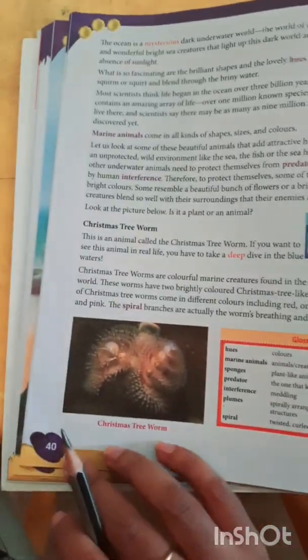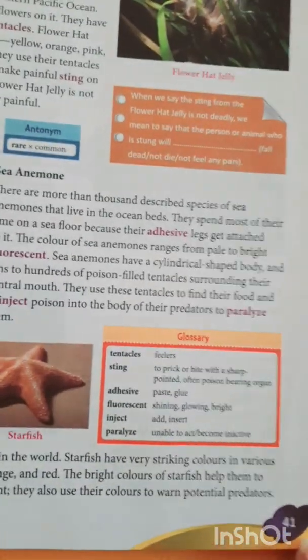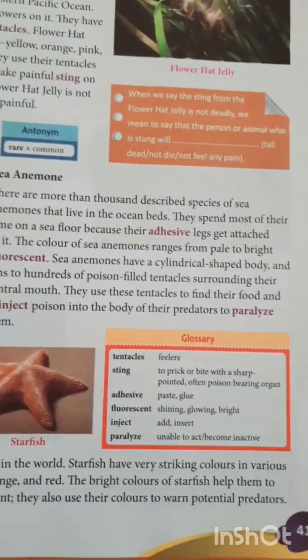Okay, children. Here we stop at page number 40. In our next class, we will continue from page number 41. Today's homework is worksheet 1 on page number 55. You should complete the first worksheet. This is your homework for today.